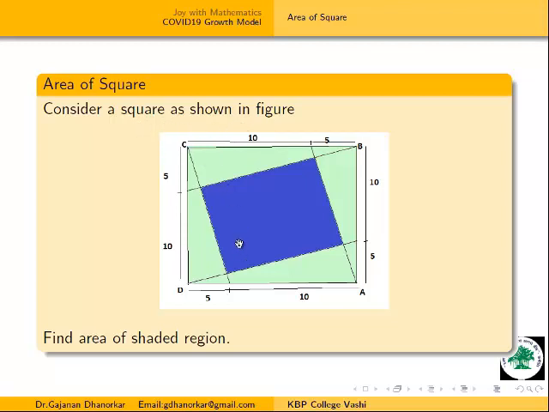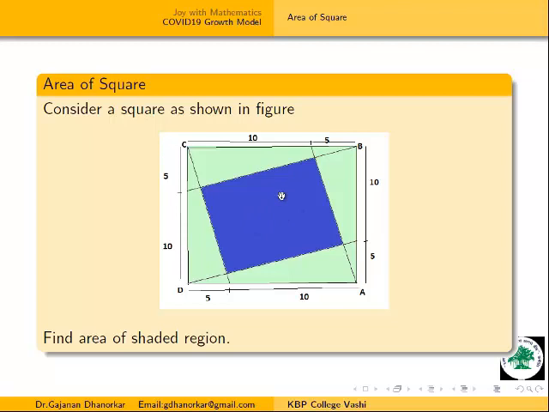Consider a square, and we have to find the area of this shaded region, this dark blue region. Now how to find it? Here the sides are given, this side is 5 and then this is 10, that means this is a square of side length 15, as per the given figure. Now how to find the area of this blue part?